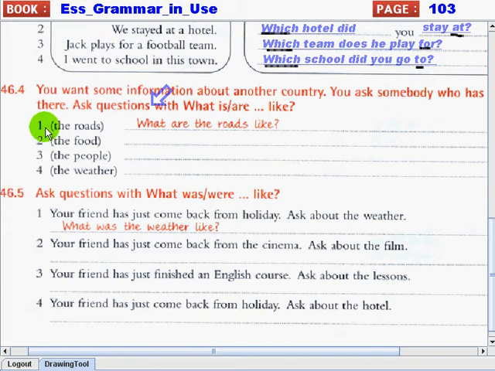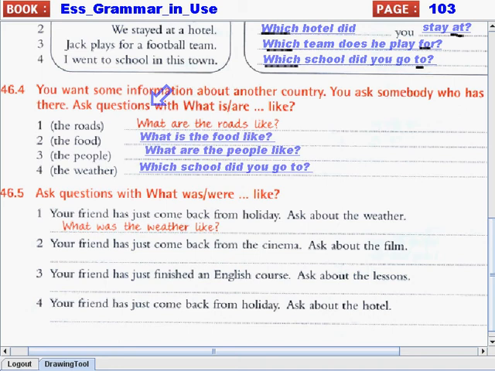If you want to talk about the roads in a different country, this is the question that you have to ask. What are the roads like? So your sentence should be in this pattern, okay? Now I want you to do numbers 2 to 4. That's very easy. And do your best, okay? Pause this video now. Let's answer the following numbers now.